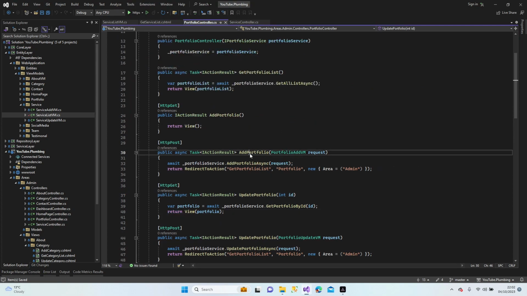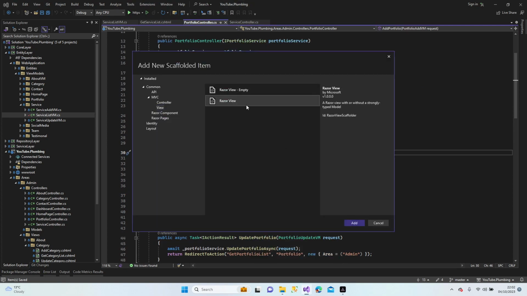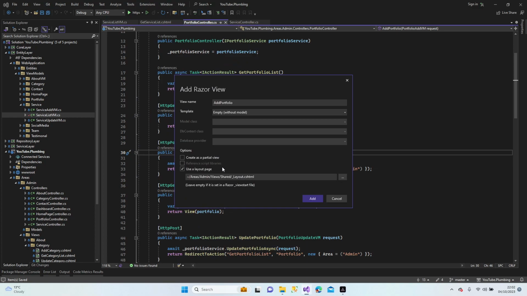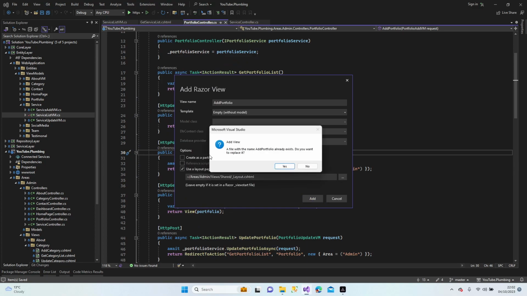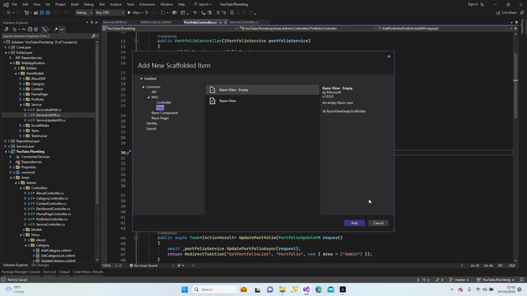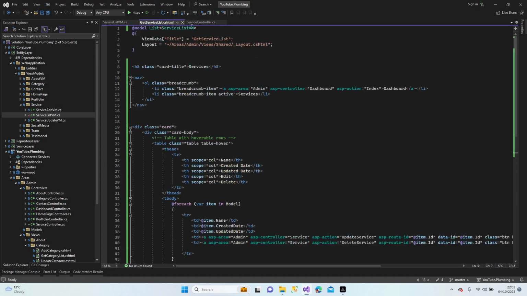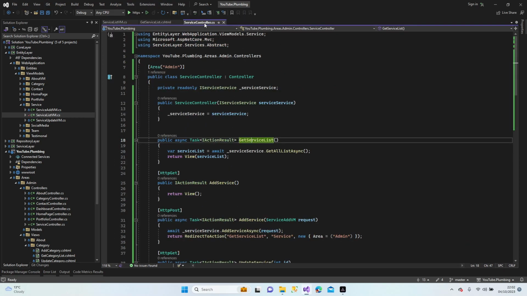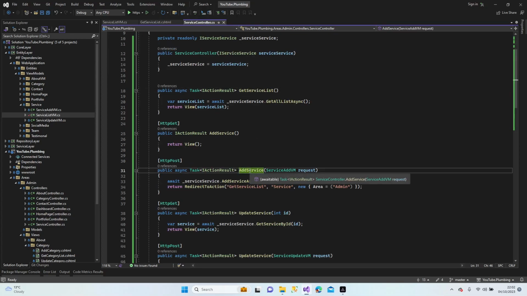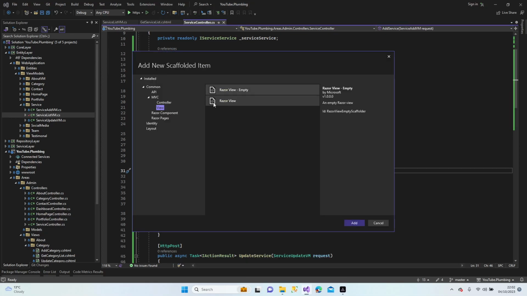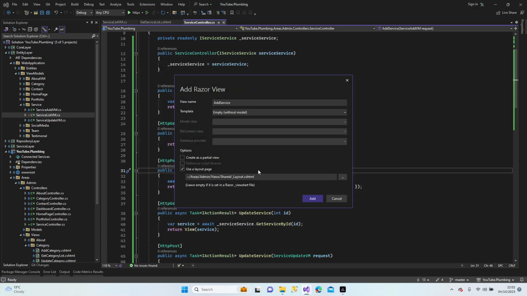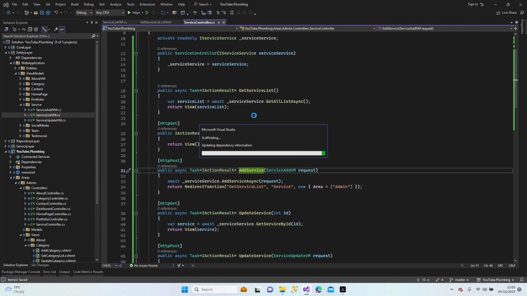Alright, let's try the add one, add portfolio, add view. It's gonna be a Razor view. Add. The layout is okay, name is okay. What? No, cancel. What is this? Where are we? It's portfolio. Sorry guys. Let's close it. We're doing service, right? Add service. Add view. Razor. And everything is correct. And add. Alright. Perfect.